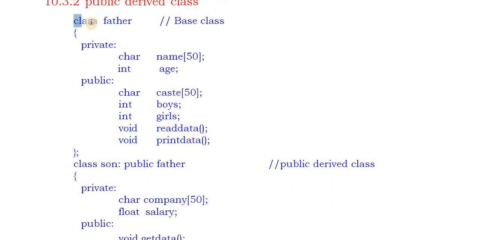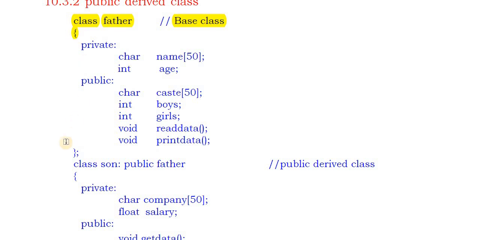So this is an example of inheritance, how to create a derived class. This is a base class. Why is it a base class? Because it is an original class. It is not created from any other class. The name of this class is father.